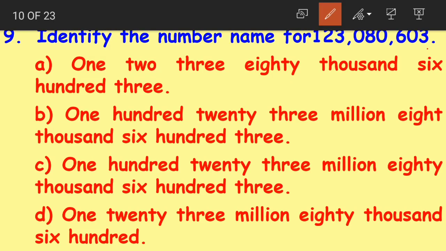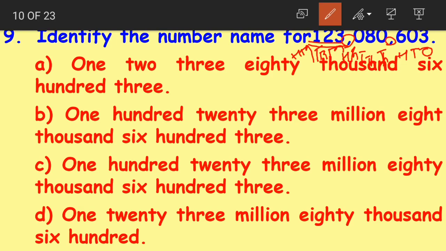First we should write its place values: ones, tens, hundreds, thousands, 10,000s. Now look at this children, it has commas after 3 digits. So it is in the international place value system. So after 10,000s we have 100,000s, then millions, 10 millions and 100 millions. 1, 2, 3 together is read as 123.